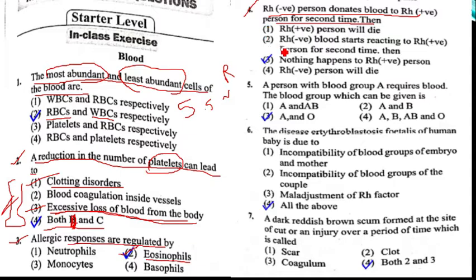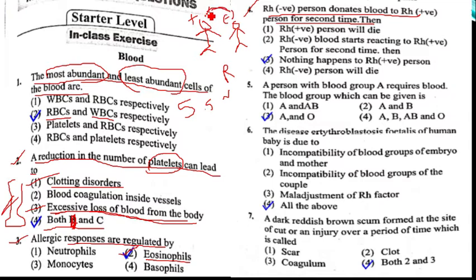Then what happens? See, if the person is Rh positive, it may be A positive, B positive, O positive, or AB positive, any positive. Here an Rh negative person donates blood to an Rh positive person. Negative means A negative, B negative, O negative, like that. If an Rh negative person donates blood to an Rh positive person the second time, what happens? Nothing will happen.